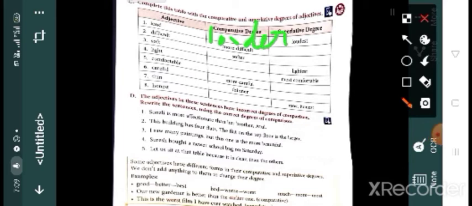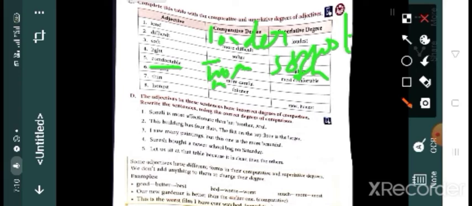Here difficult, more difficult, most difficult. Soft, softer, softest. Light, lighter, lightest. Comfortable is long, so more comfortable. Then careful is also long, so more careful and most careful. Then thin, thinner, thinnest. Then honest, more honest and most honest.